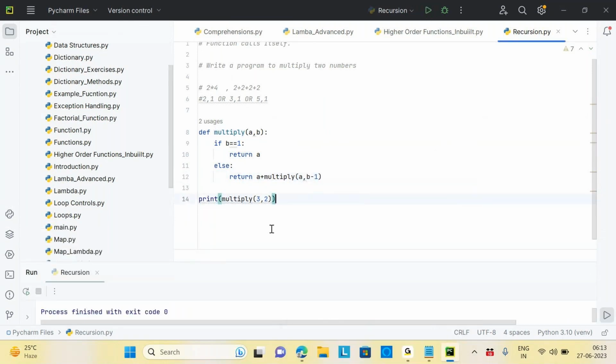Now the logic is how it is working. Try and understand if I give 3 and 2, how it is working. There are only 4 lines of code. Good guys. Can somebody explain to me how it is working if I give the input as 3 comma 2? Are you guys there? Yes. Can somebody tell me?